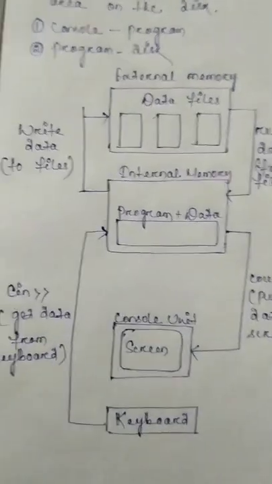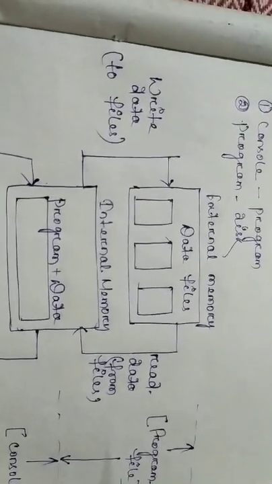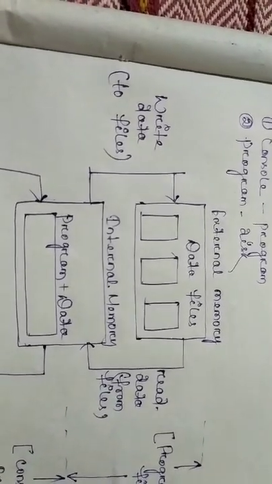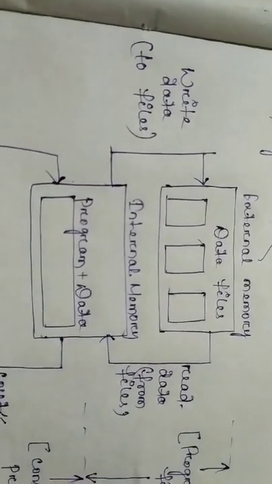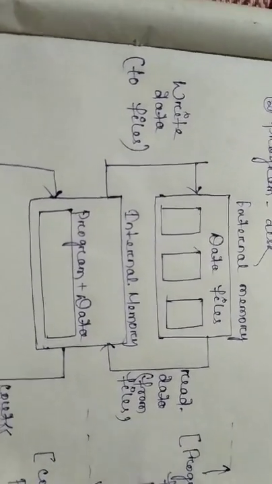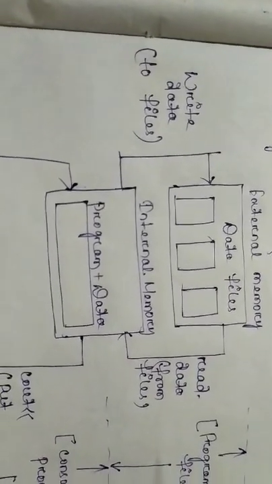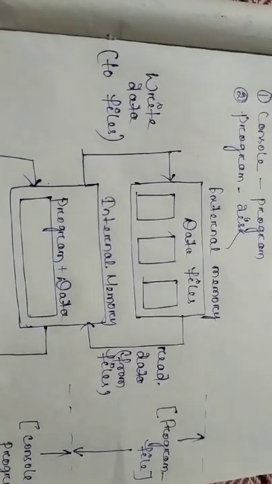Here is a diagram so that you can better understand these things. We have already discussed the techniques of handling data communication between the console unit and the program. But in this chapter we will study different operations: how we read data, how we write data in a file through the program, how to open a file, how to close a file, and so on. But let's get a brief idea first.